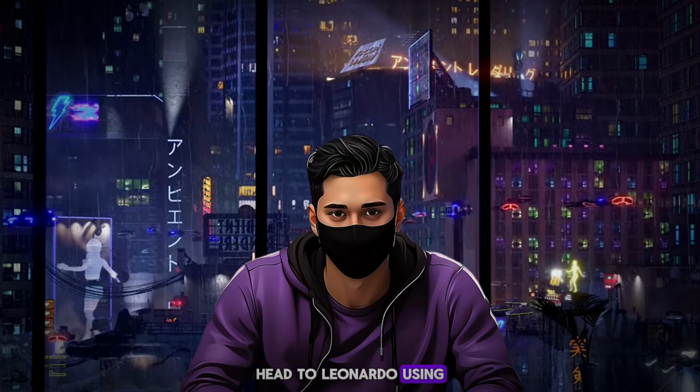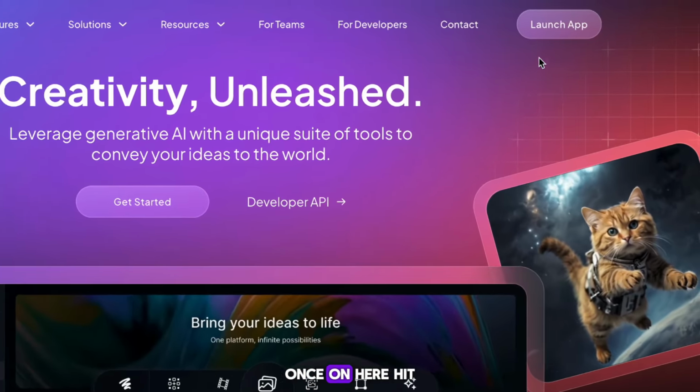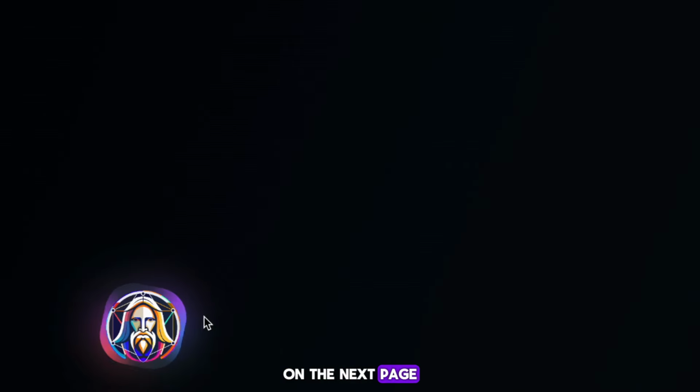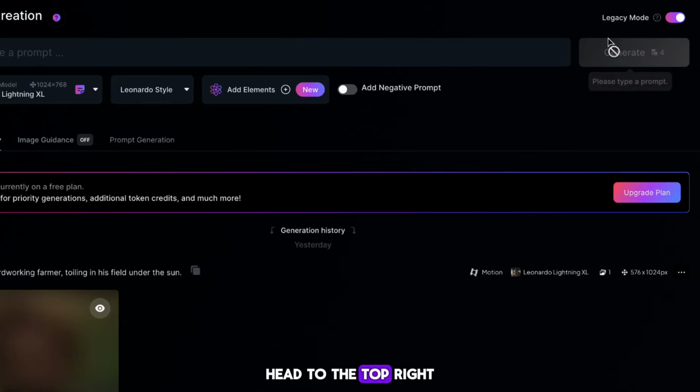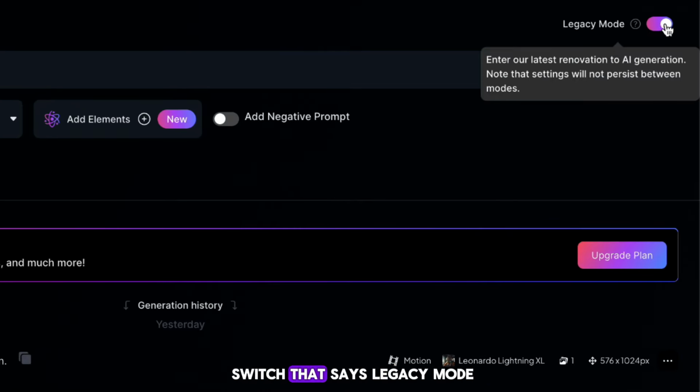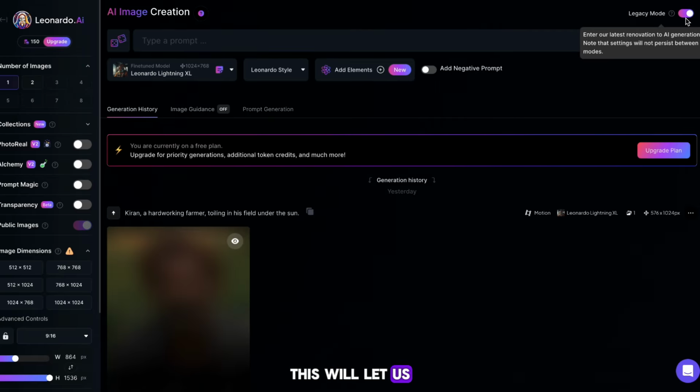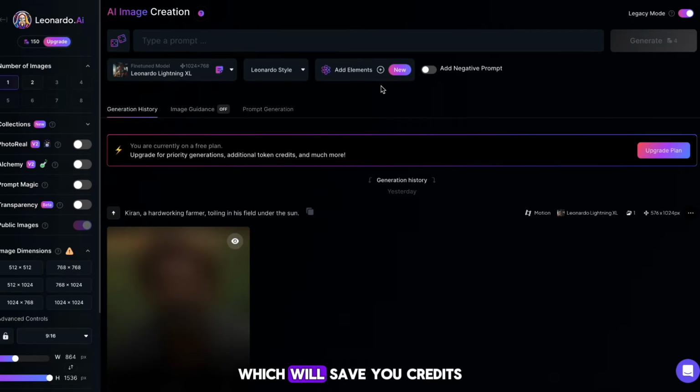We now want to generate our AI images. Head to Leonardo using the link in the Google Doc. Once on here, hit Launch App. On the next page, hit Image Creation in the middle of the screen. Once we're on the next page, head to the top right, and toggle on this switch that says Legacy Mode. This will let us generate one image at a time, which will save you credits.